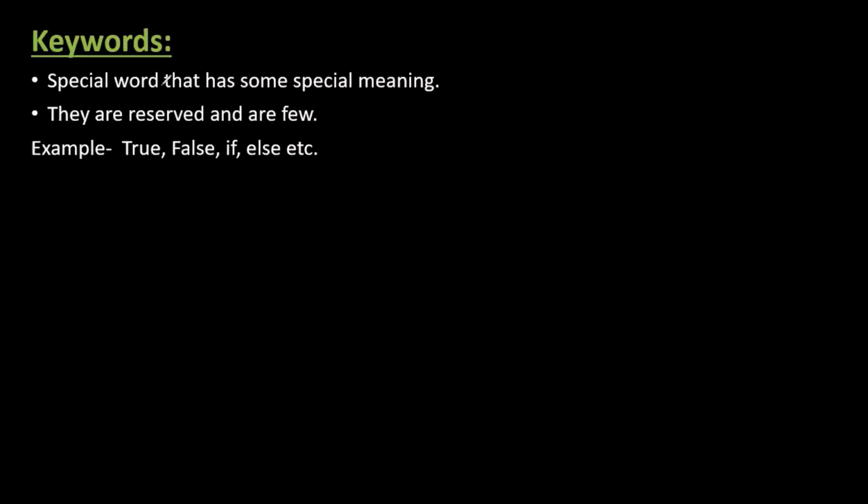Why are they reserved? Because obviously if something has some special meaning associated with it, it cannot be used everywhere. It is used in a particular situation based on its meaning, so they are reserved. For example, True, False, if, else, etc. All these are keywords in Python.